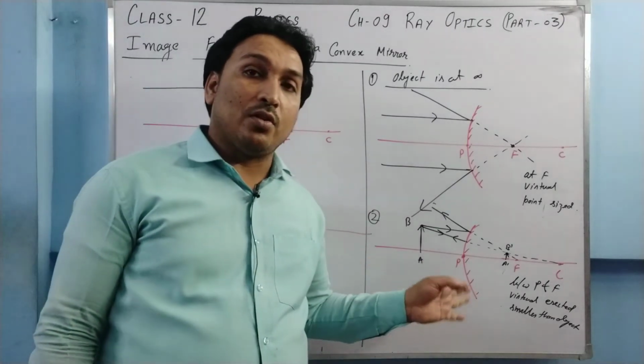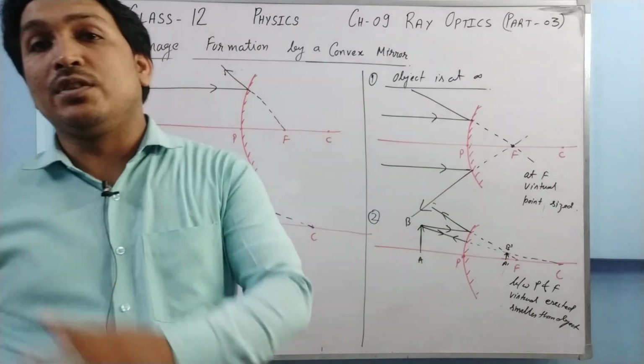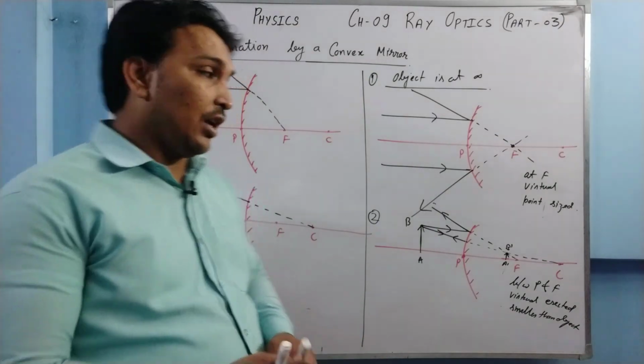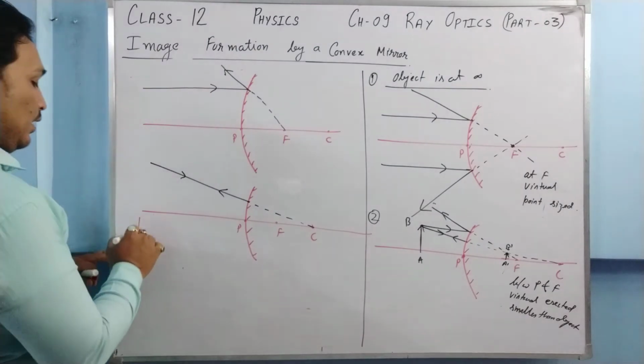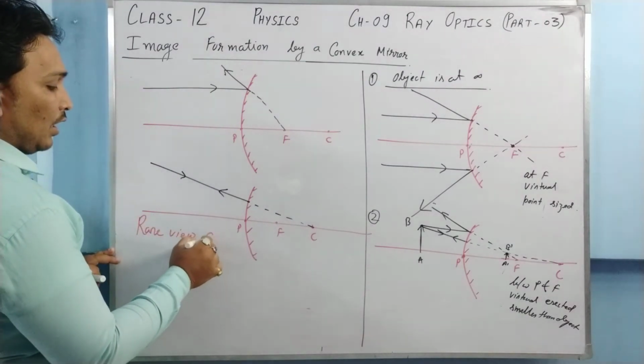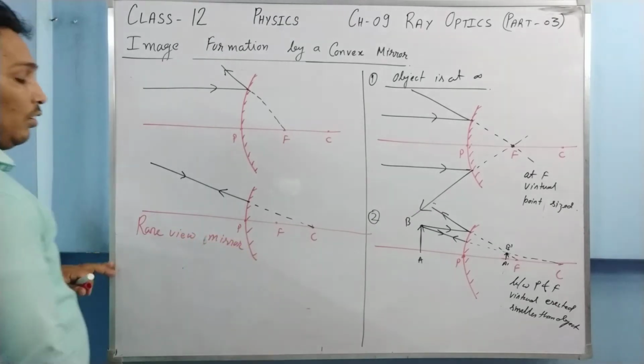Why is it so? Because it can make images of all the objects in front of it, and that's why it is used as rear view mirrors in cars, bikes, all the vehicles.